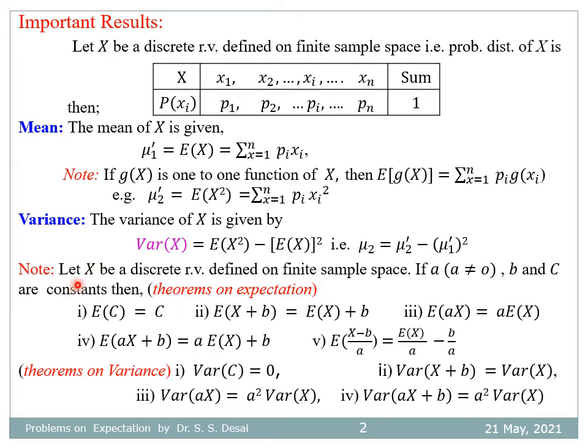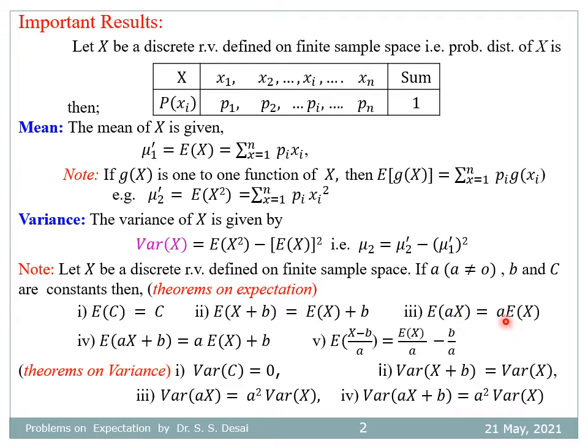Note that if x is a discrete random variable defined on a finite sample space, and if a not equal to 0, b and c are constants, then you remember these theorems on expectation. Expectation of a constant is the same constant. Expectation of x plus b is equal to expectation of x plus b.